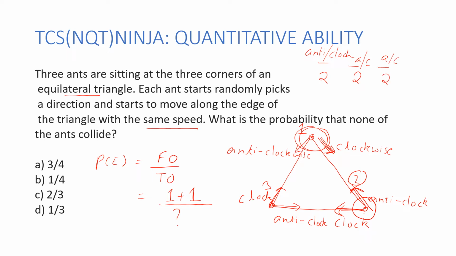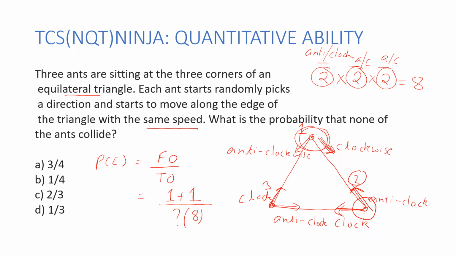So to sum up, what are my total outcomes? The first ant has two options, and the second ant at the same time has two options, and the third ant at the same time has two options. So 2 into 2 into 2 has to be 8 options in all. So my total outcomes over here, in the denominator, has to be 8.